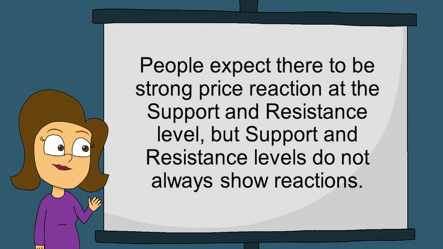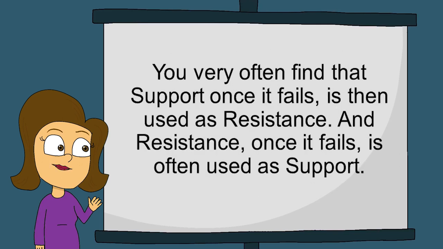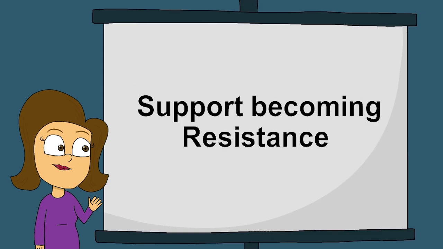People expect there to be strong price reaction at the support and resistance level, but support and resistance levels do not always show reaction. You may set alerts at important support and resistance levels, and then when or if the market reaches those levels, you start to watch and implement the next phase of your trading plan. You very often find that support, once it fails, is then used as resistance, and resistance, once it fails, is used often as support. Support becoming resistance.